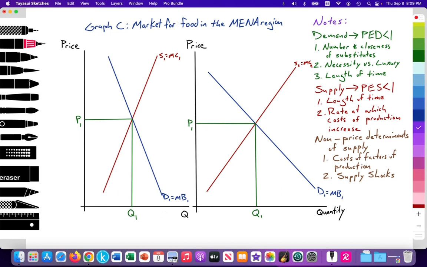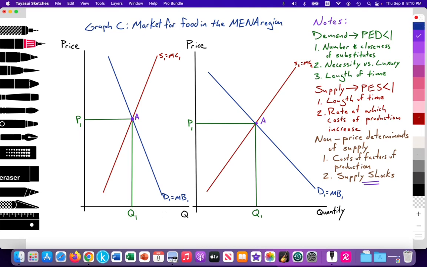So let me label a couple of points to help me with my analysis. I'll label this equilibrium as point A in both graphs. And we know that there's a supply curve that's shifting due to a non-price determinant of supply. And that is, number one, a supply shock. Wheat and other cereal grains unable to be exported from Ukraine via the Black Sea, as the article states, and also cost of factory production, gasoline prices rising, and that's an additional cost of production to transport these cereal grains in the world market, and that's leading to the supply curve shifting inwards.